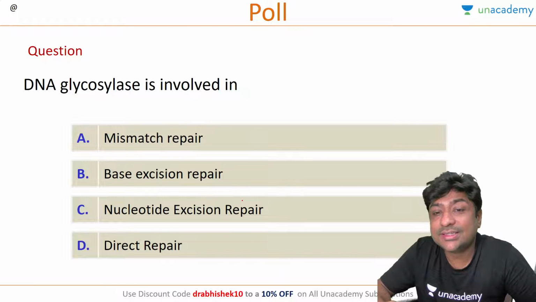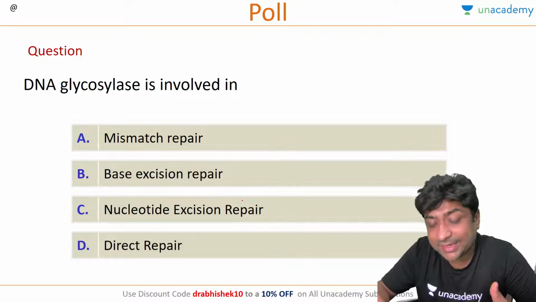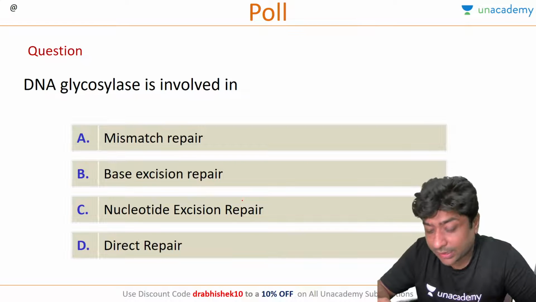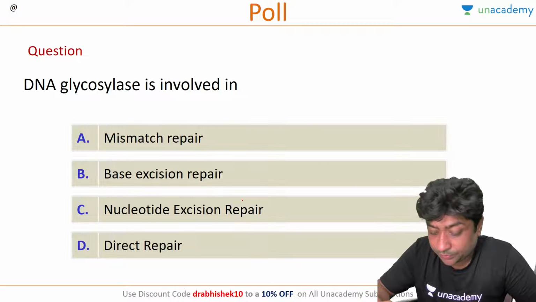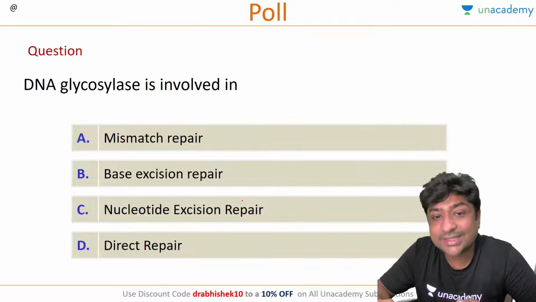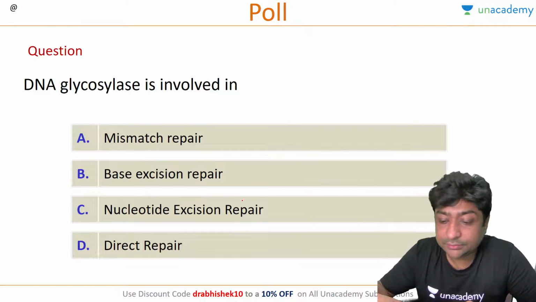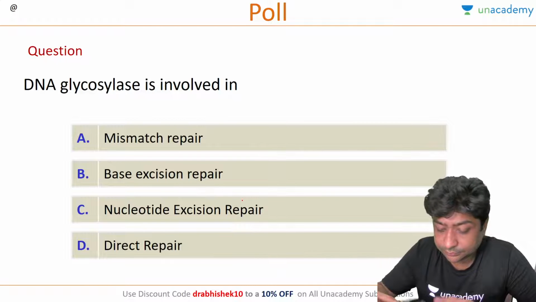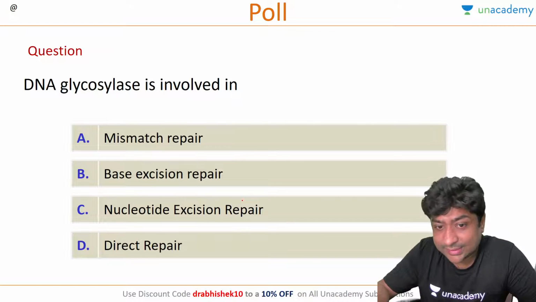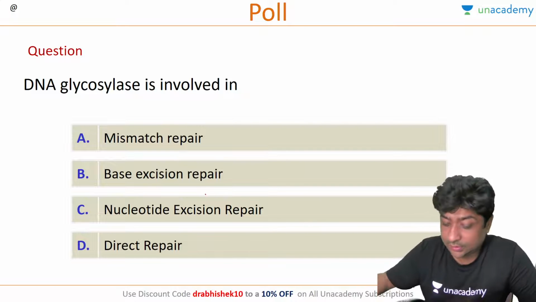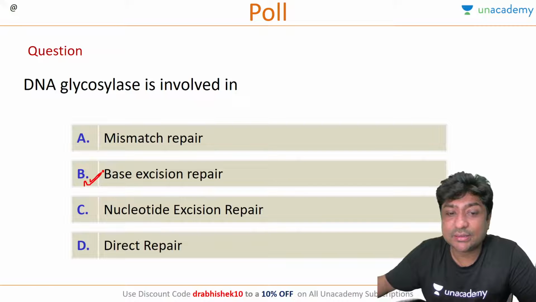DNA glycosylase is involved in mismatch repair, base excision repair, nucleotide excision repair, or direct repair. Therapy Ada is saying B, Laishram is saying B. Anyone else? Vasundhara is saying mismatch repair, A. Anyone else want to attempt this question? Pragya is saying nucleotide excision repair. Okay, so Vasundhara has changed the option. The correct answer is base excision repair.